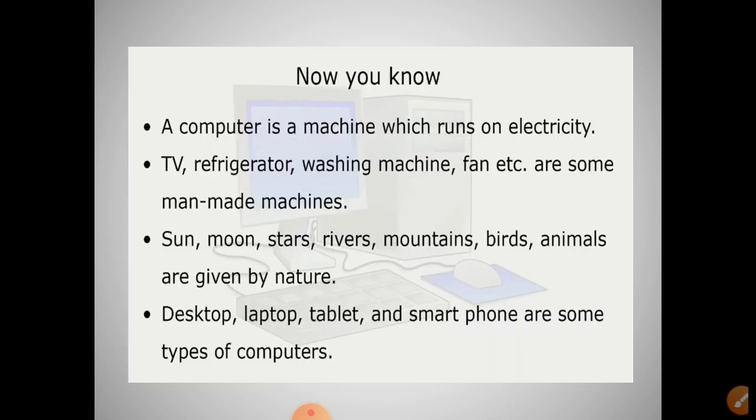Now what have we learned? We have learned that machines run on electricity. Some machines are TV, fridge, washing machine, fan, etc., which are man-made machines. And by nature, what are by nature? Sun, moon, star, mountain. These are given by nature. And what are the types of computer? Desktop, laptop, tablet, smartphone. These are the types of computer.